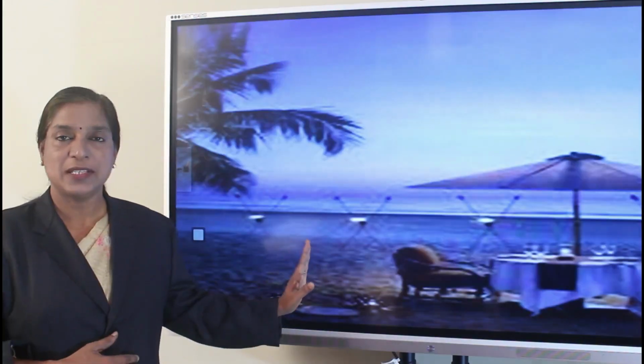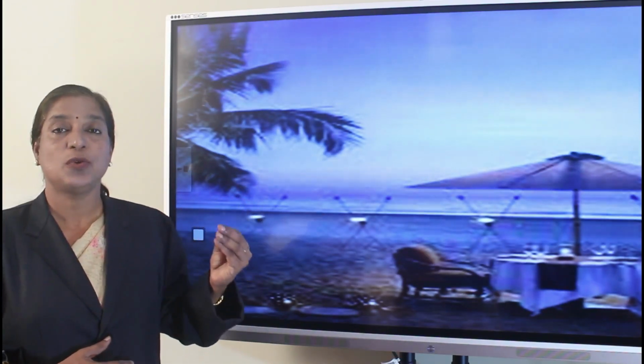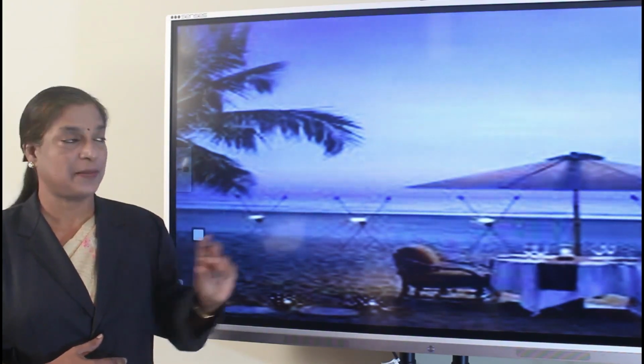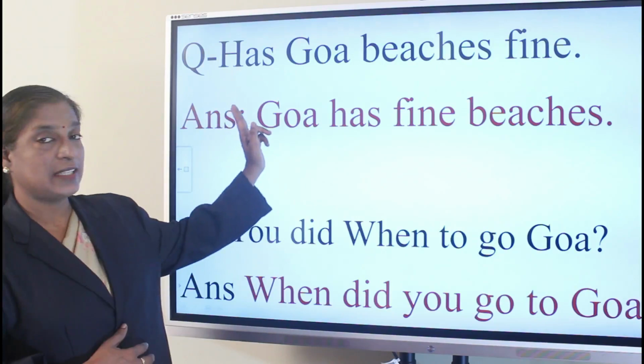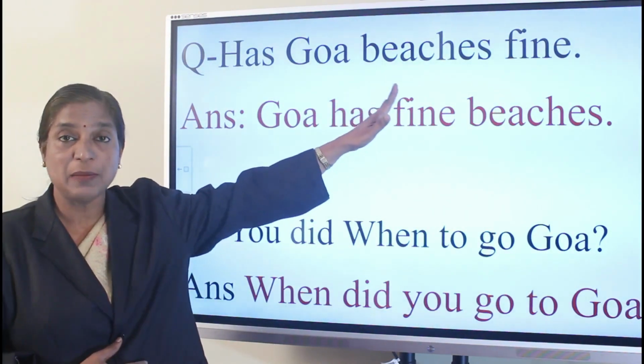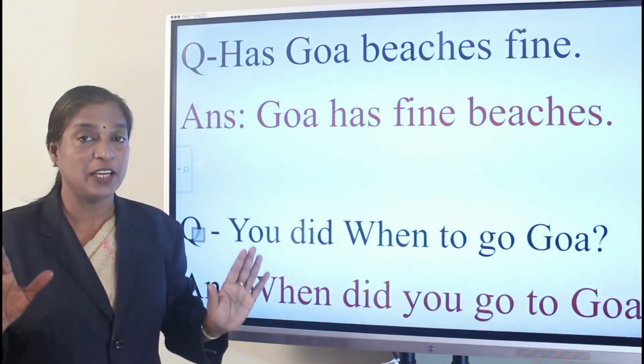Okay, now this is a picture. This picture is going to give you a clue. Now I am going to give you some words. Those words will not give you any meaning. You have to rearrange and make a meaningful sentence. Look at this. Has Goa beaches fine? There is no meaning. So what you do, you rearrange the words and make a meaningful sentence.